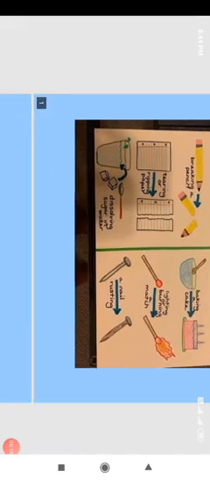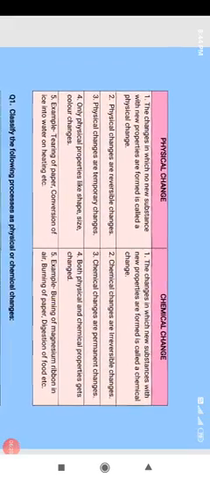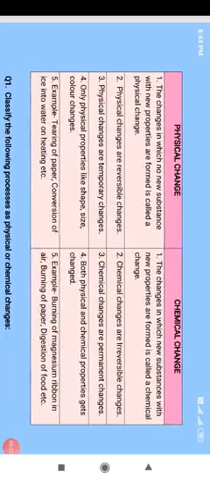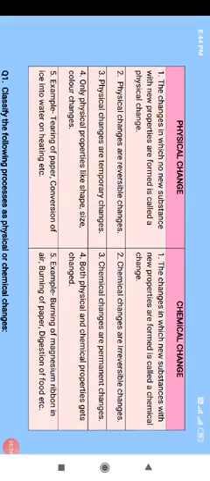So what we have done in physical and chemical change, here is a brief introduction about the difference between the physical and chemical change. The first difference is, the changes in which no new substance with new properties are formed is called a physical change.